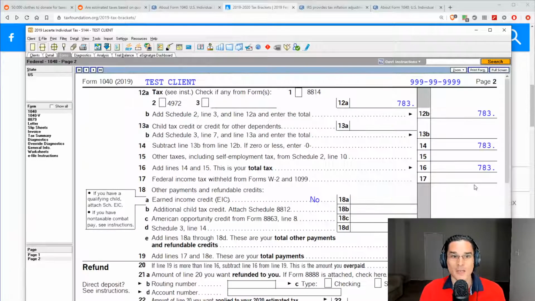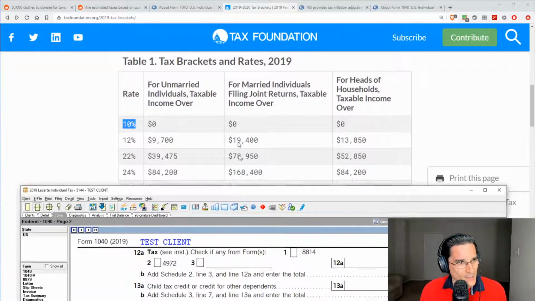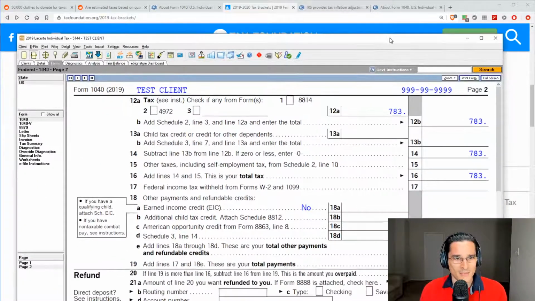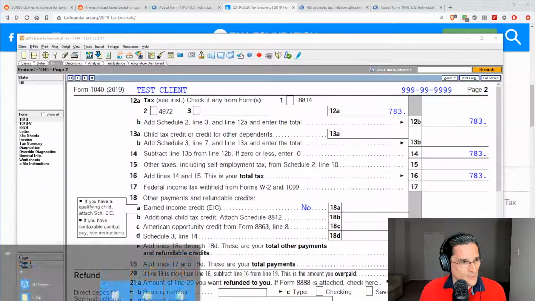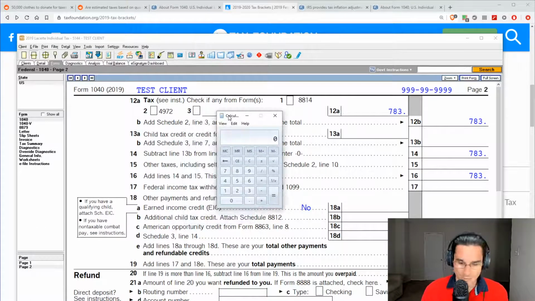Looking at the next page, we see that the tax is $783. But wait a minute, we talked about the fact that this is the 10% rate, but $783 is not 10% of $7,800, which is our taxable income. If we take $7,800 times 0.1, that is $780. So why is this $783?